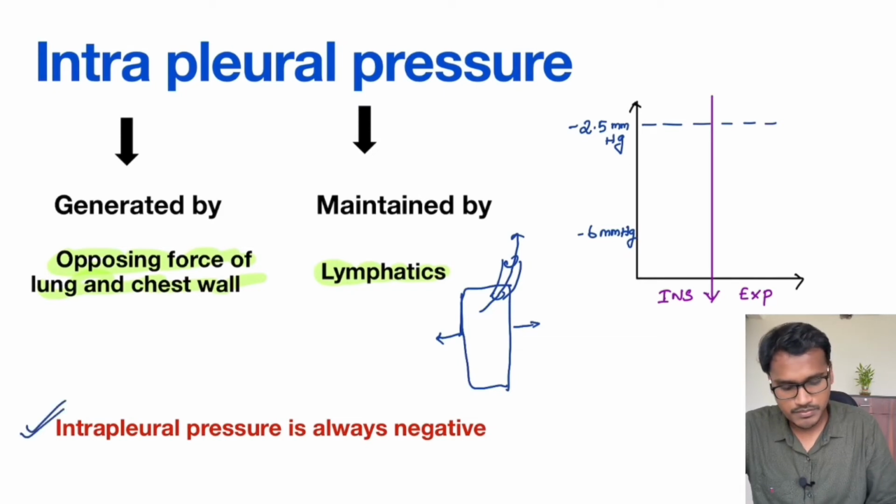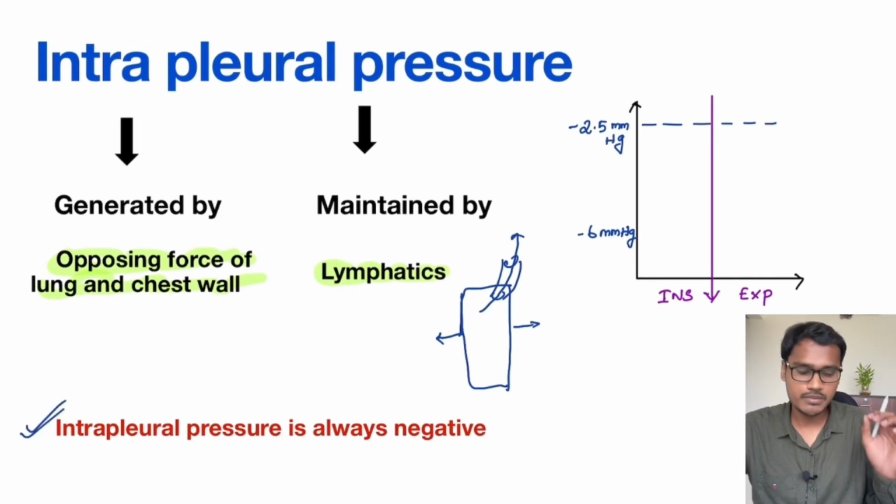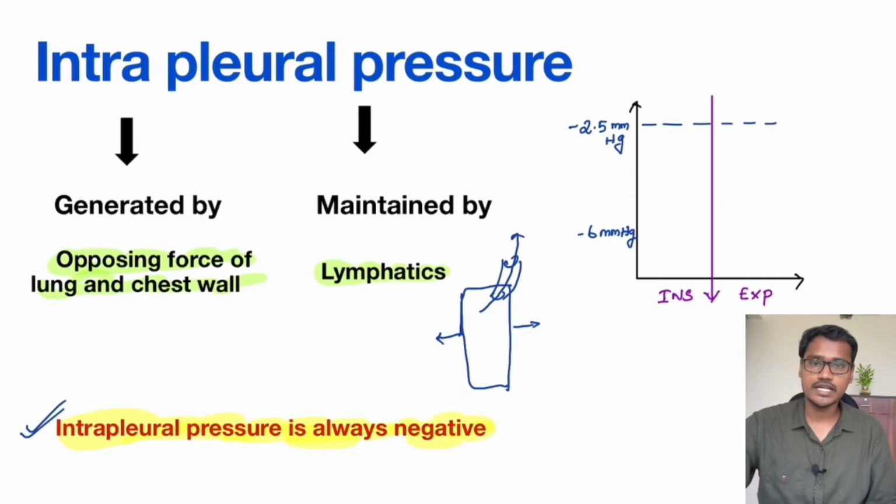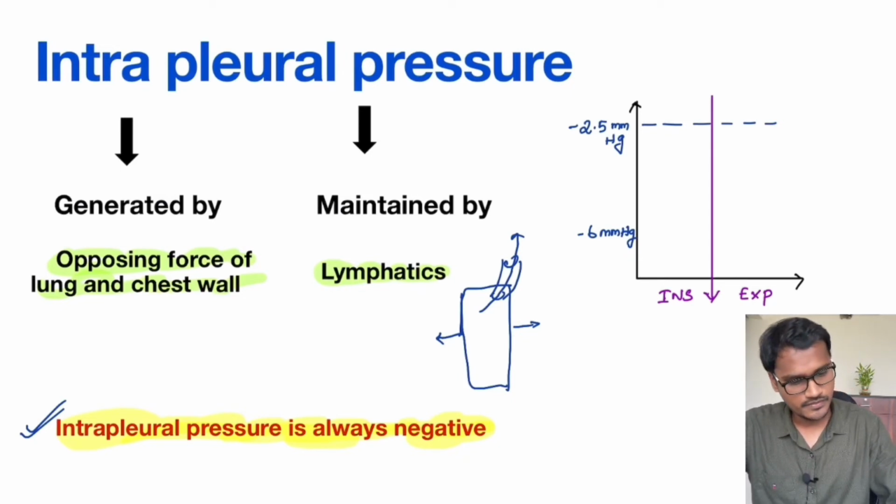So please note that the intrapleural pressure is always negative, whereas the intra-alveolar pressure we saw goes positive during mid expiration, but intrapleural pressure is always negative. It should be always negative because the air from the atmosphere has to enter into the lung.